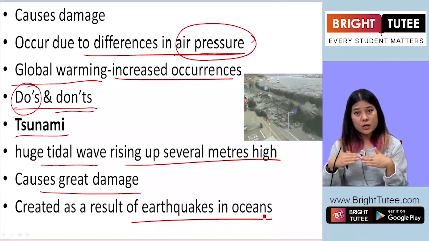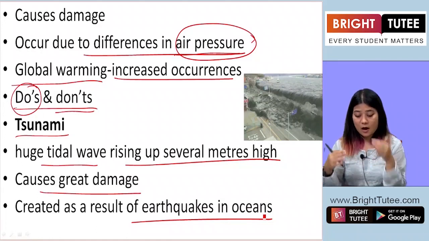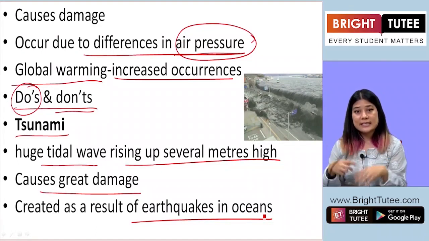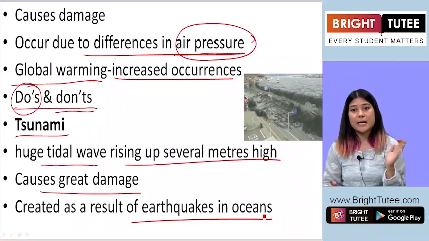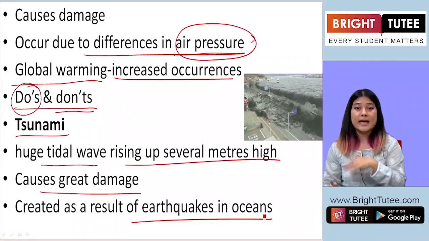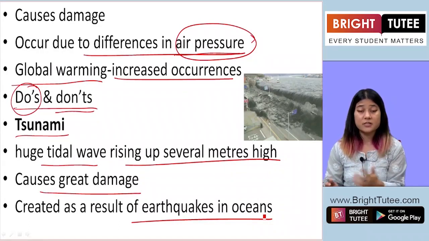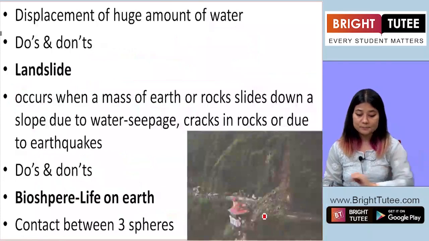Those earthquakes, if they take place under the ocean, on the bed of the ocean, lead to a rise of tidal waves so high that it engulfs lives, land and property and causes great damage.